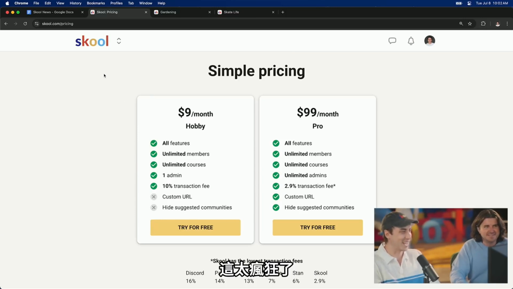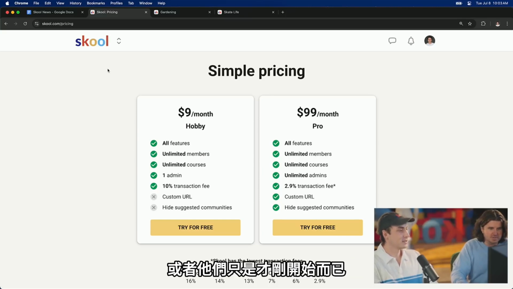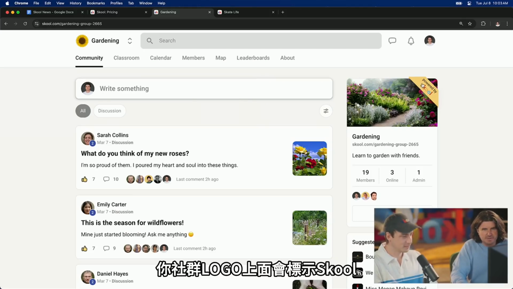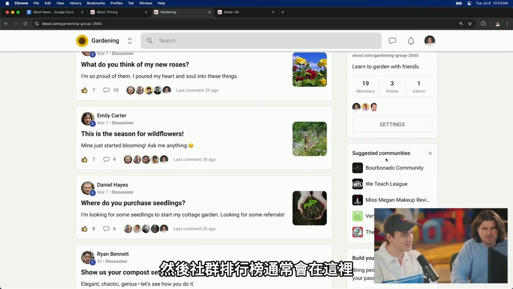Yeah, this is insane. Because, there's been a lot of people that want to use Skool, but $99 is quite a lot. Yes. Or they want to make a free community. Yeah. Or they're just getting started. Yep. And there's a couple of small changes. It says powered by Skool over here. Yep. And then where the leaderboards usually would be, we show suggested communities.